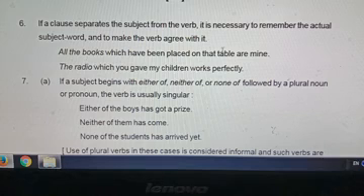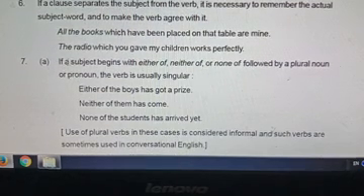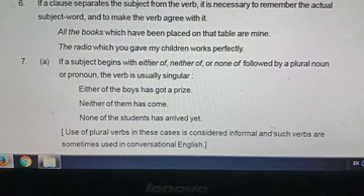All the books are. Then, the radio which you gave my children works perfectly. If we look at children, that means children walk, but radio works. The simple sentence is the radio works perfectly. Here the subject is the radio and the verb is works.